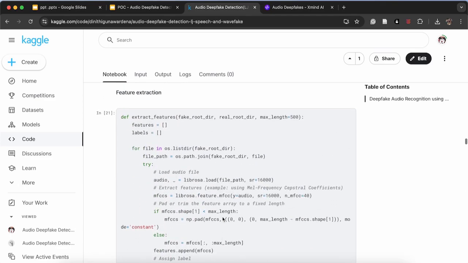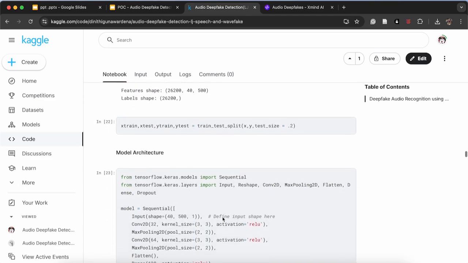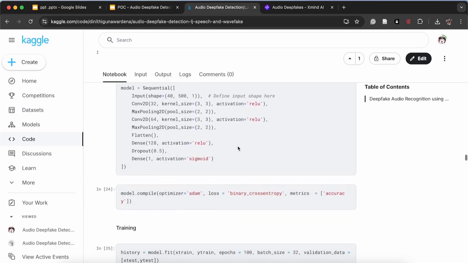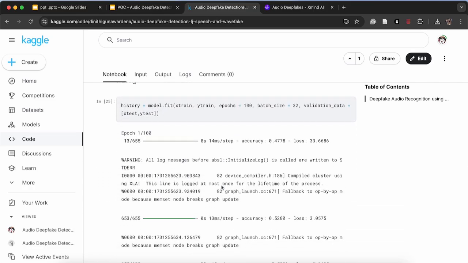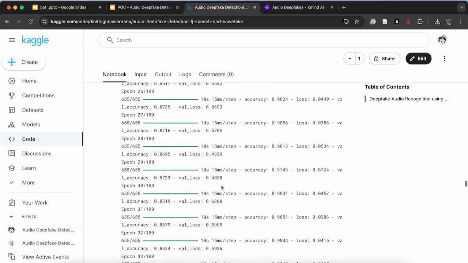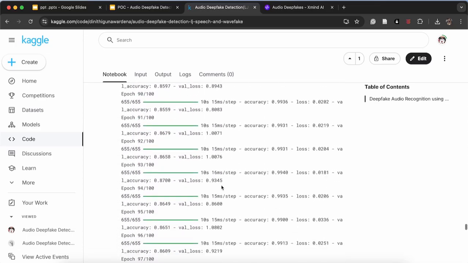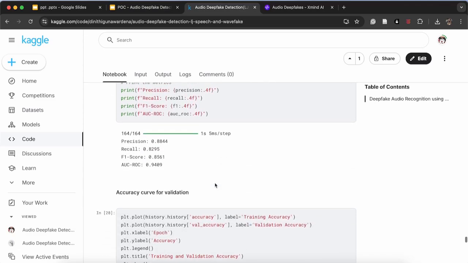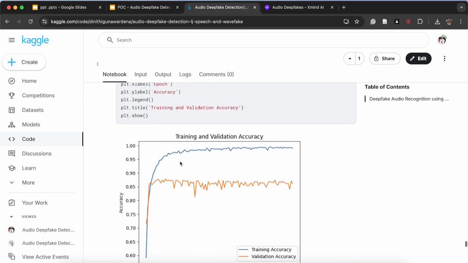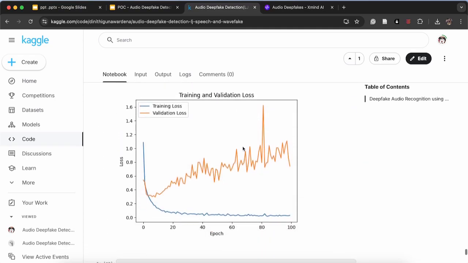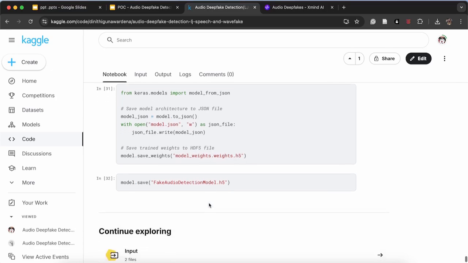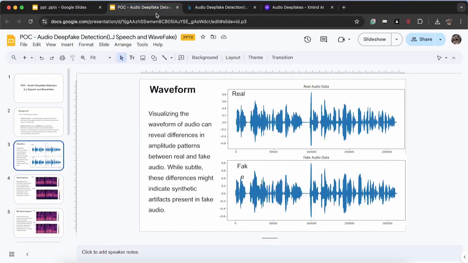So I used Keras and then extracted features and trained. This is my model architecture. And yeah, I had 100 epochs, so I iterated 100 times and did this. So this is my accuracy, precision, recall, and all the other evaluation metrics I got. And this is my accuracy curve for validation. This is the training and validation loss. So yeah, I will show you.